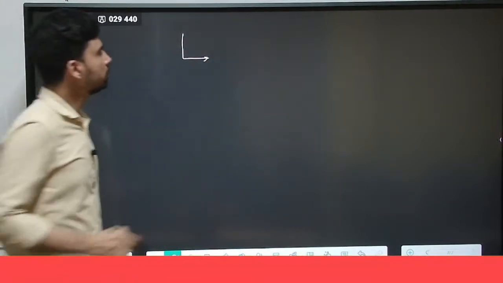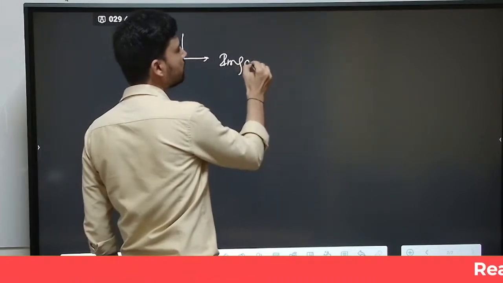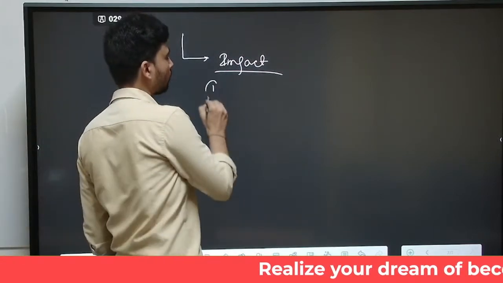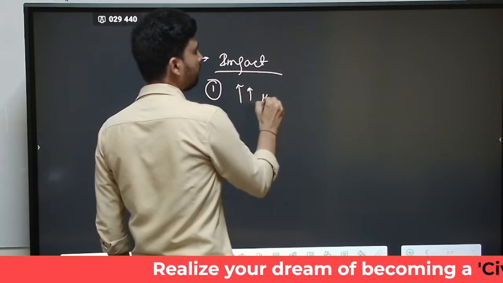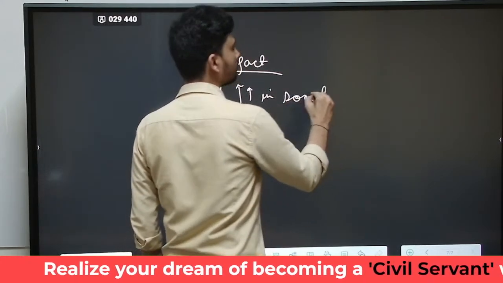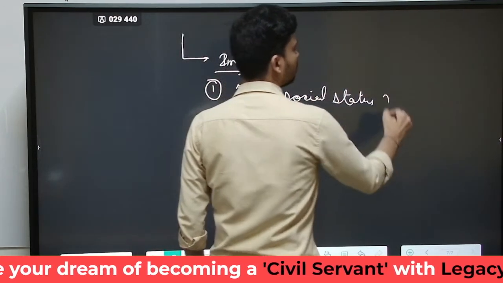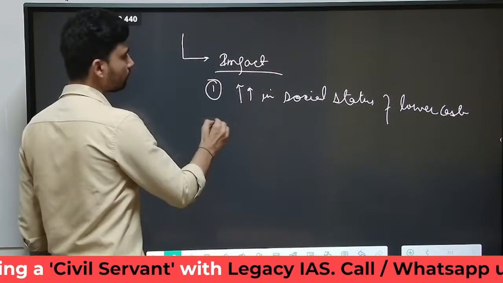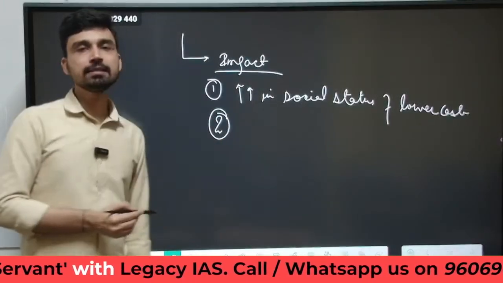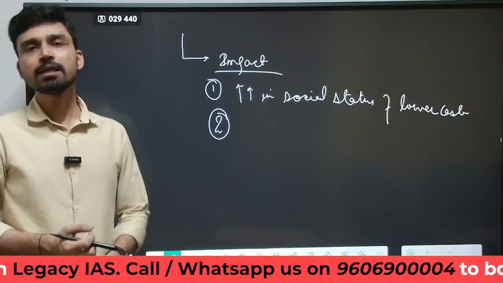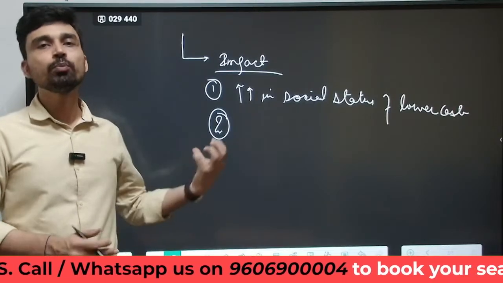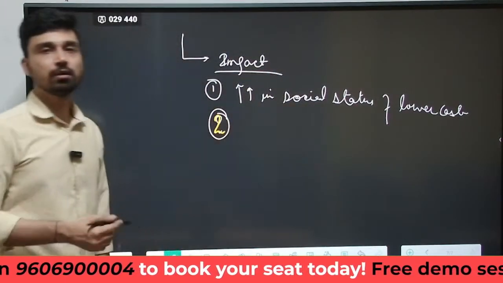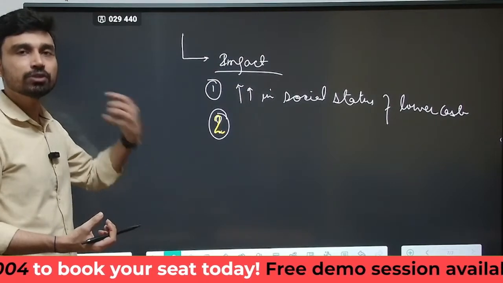Now, if we talk about the impact of Sanskritization, what is the large scale impact we see? So the first impact is the elevation in social status of people belonging to the lower caste. The second impact is, since these people are trying to emulate the practices of the higher caste, many times bad practices also become part of the social strata, which earlier was not allowed in such practices.